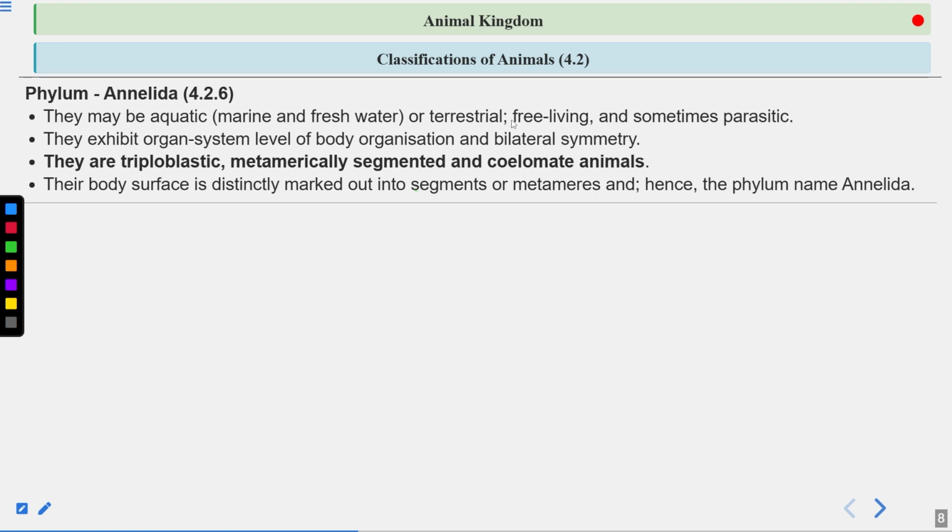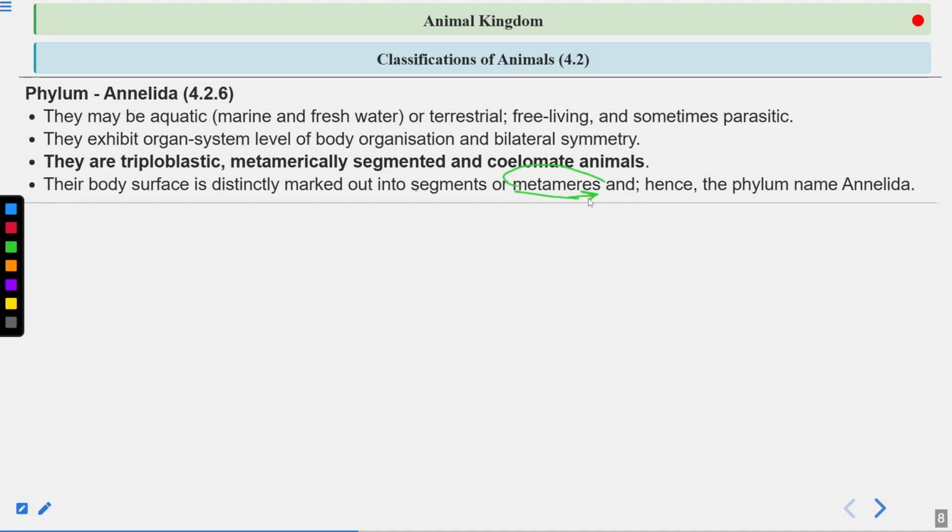That's why they are known as segmented worms, and their body is divided into ring-like segments, known as metamers. Examples are earthworm, leeches, and marine worms.